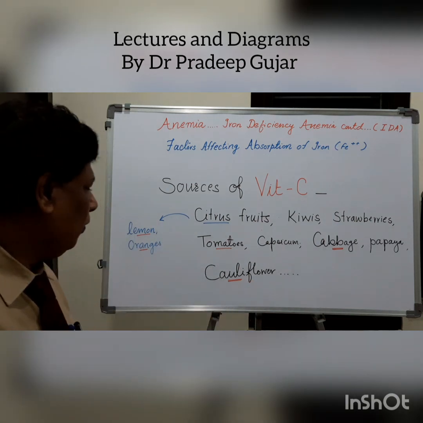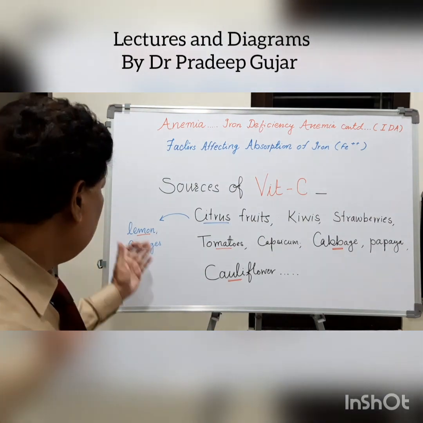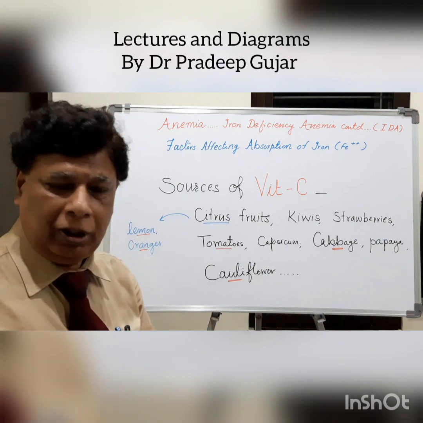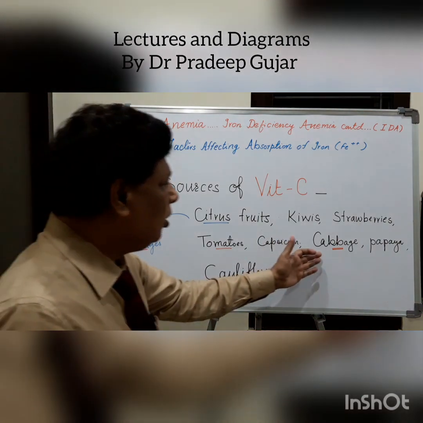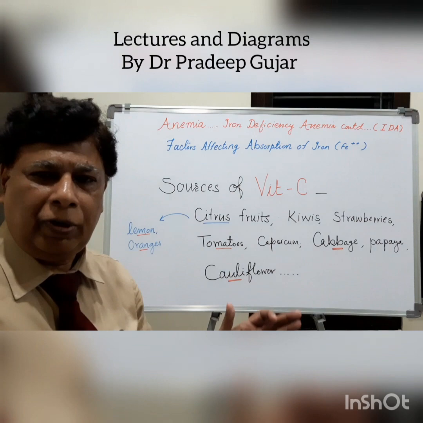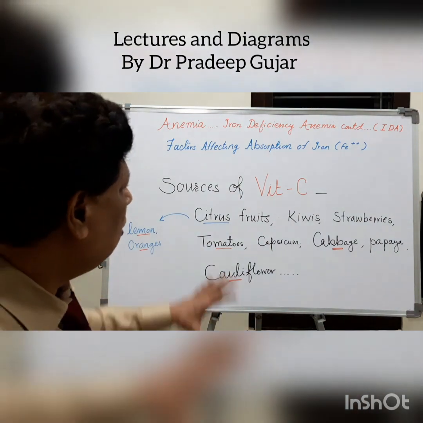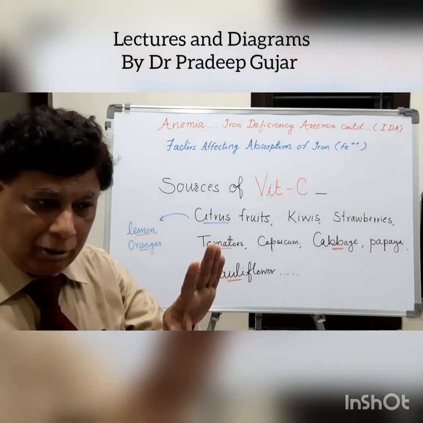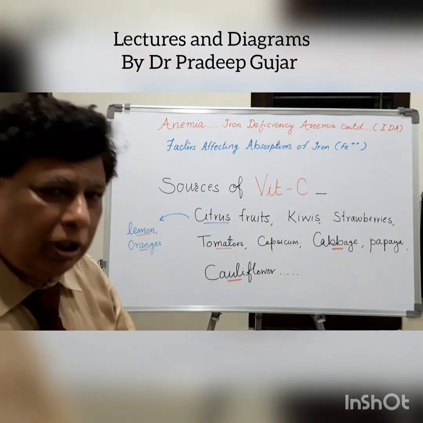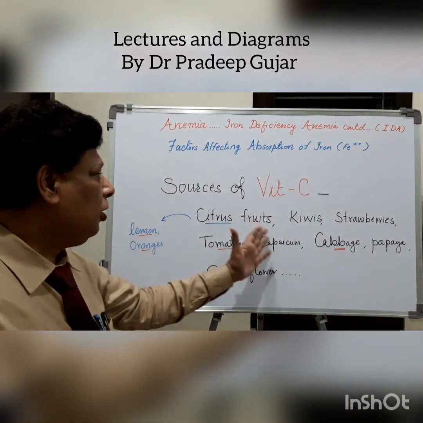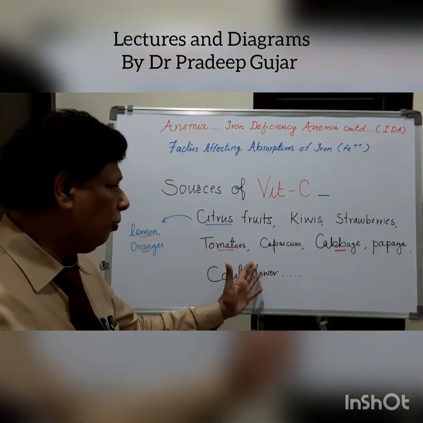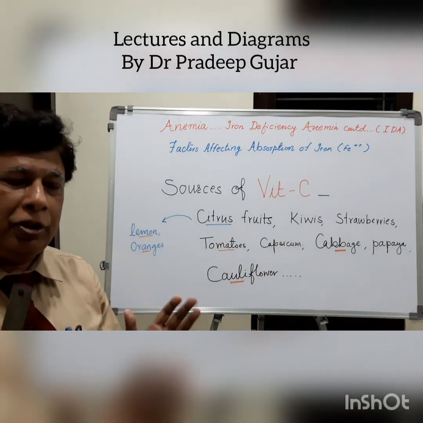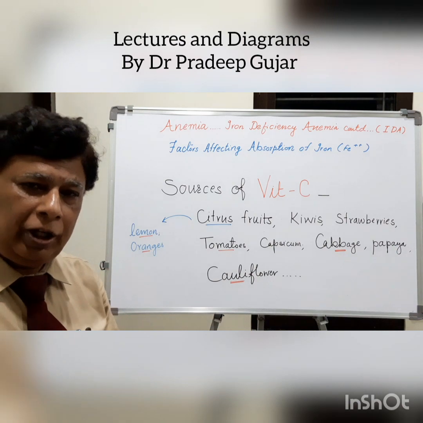Also cabbage and cauliflower. The reason is very simple. Lemon and tomatoes are very easily available and affordable. And cauliflower and cabbage are usually a part of our vegetarian food. So this should be kept in mind while prescribing vitamin C tablets. You can also tell them to add this type of fruits or vegetables in their food so that the treatment of your iron deficiency anemia will be perfect. Right? Okay then.